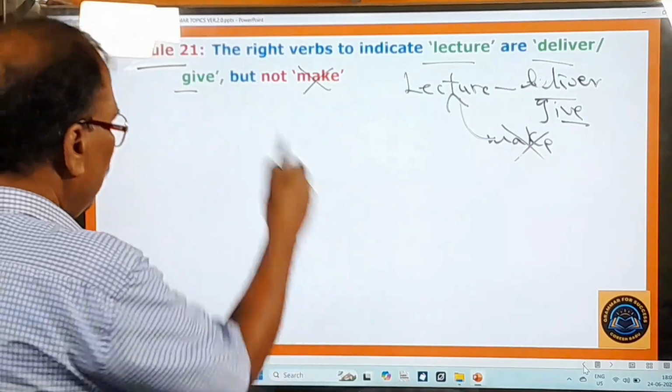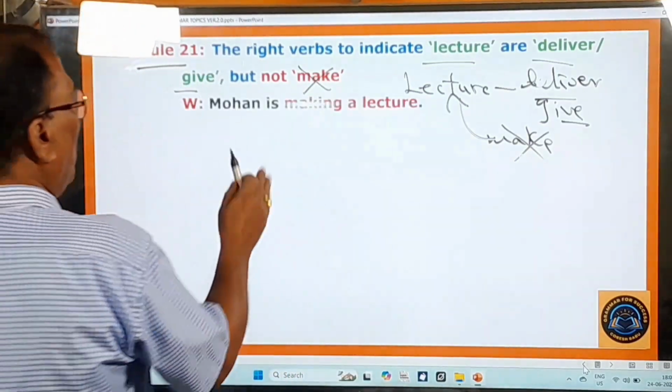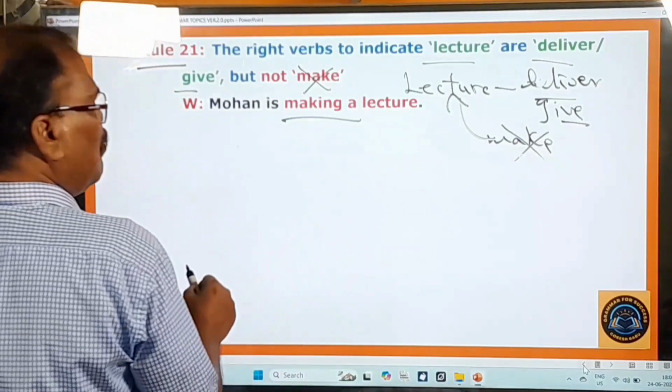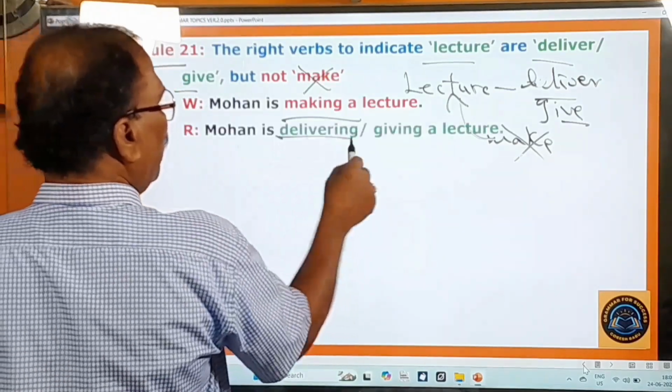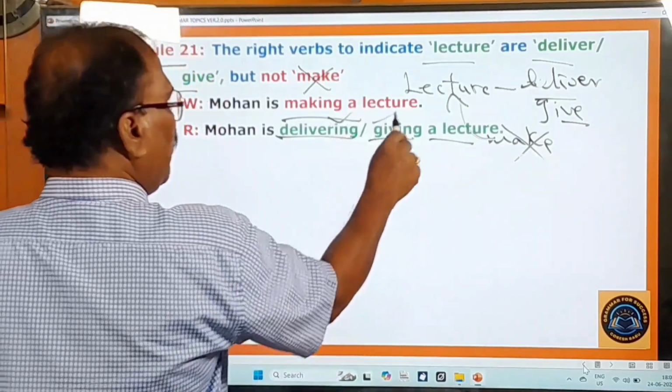And here, this is there. And let me give you one example. Mohan is making a lecture. Now, Mohan is delivering a lecture, okay? Giving a lecture. Any one of them is correct.